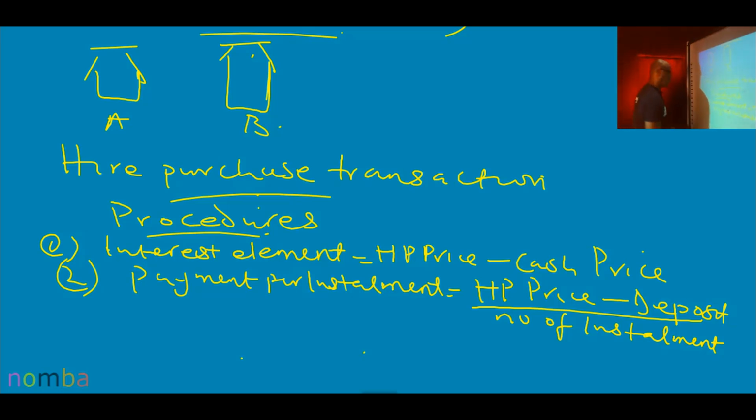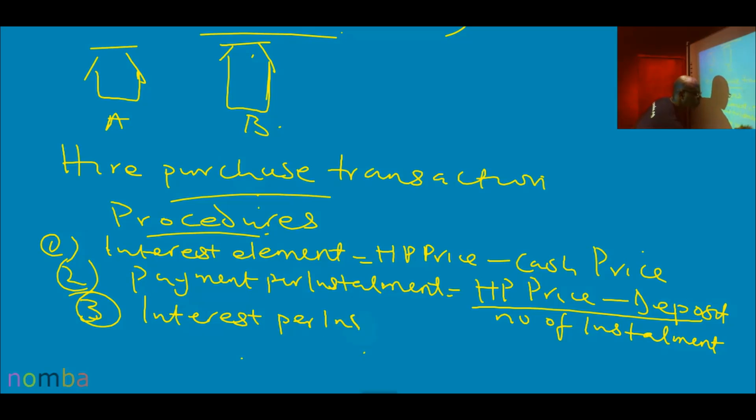Number 3: interest per installment. That has a formula.